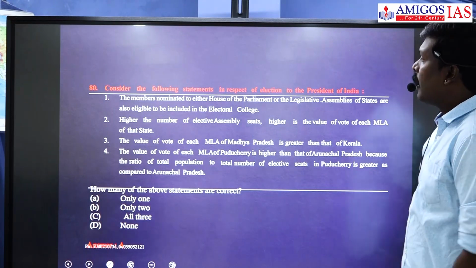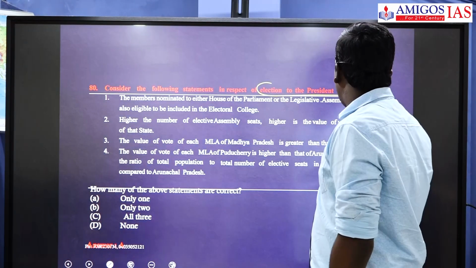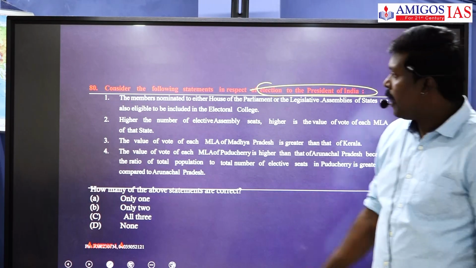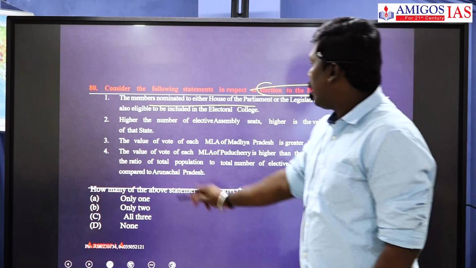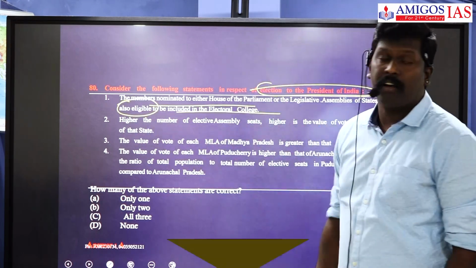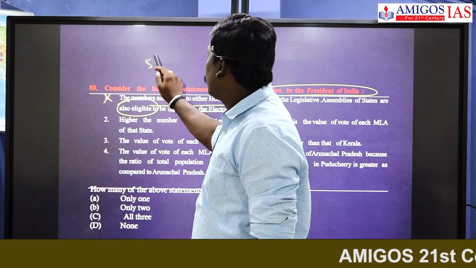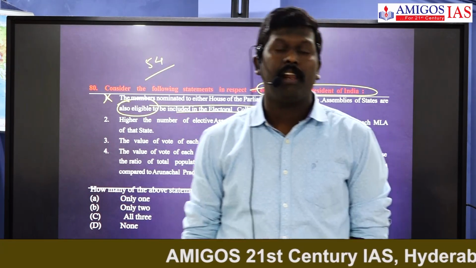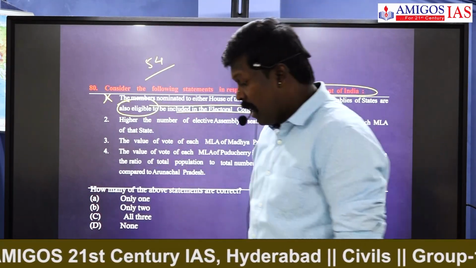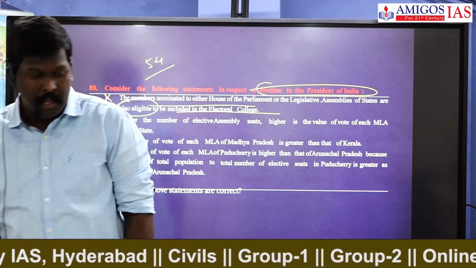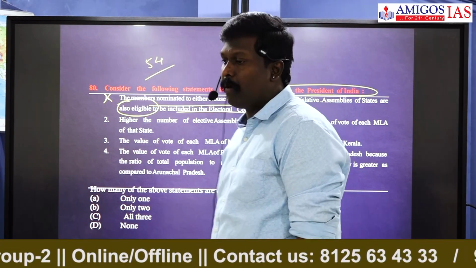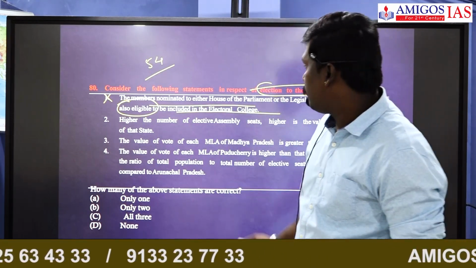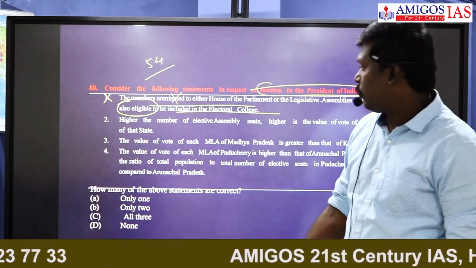Look at the next question. Consider the following statements with respect to election of the President of India. The members nominated to either house of the Parliament or State Legislative Assembly are eligible to be included in the Electoral College of the President. Wrong. Article 54 of the Indian Constitution, which deals with the Electoral College of the President of India, says that the elected members of the Lok Sabha, Rajya Sabha, the elected members of the State Legislative Assemblies, and the elected members of the legislatures of Delhi and Pondicherry are the only members who are part of the Electoral College of the President of India. Nominated members are not part of the Electoral College.